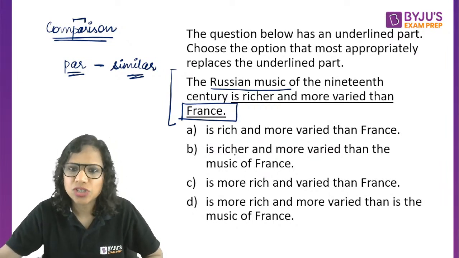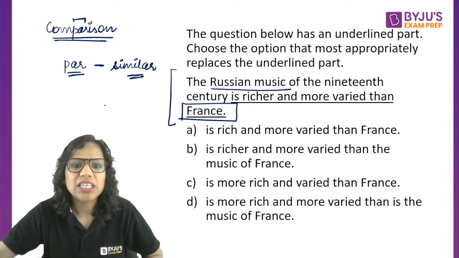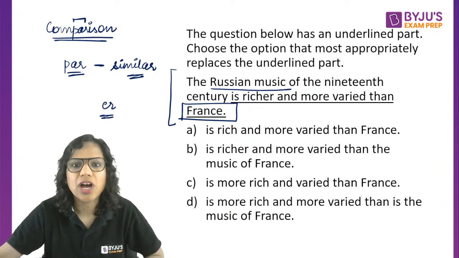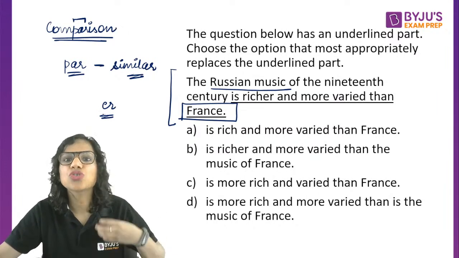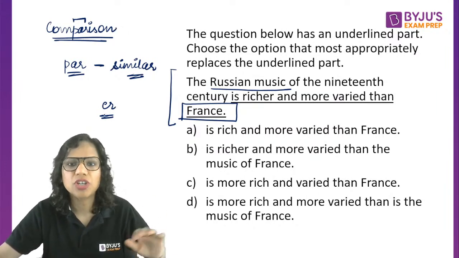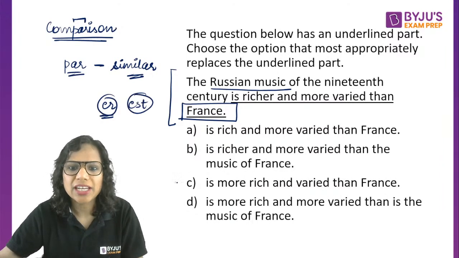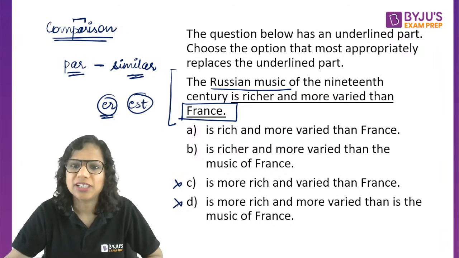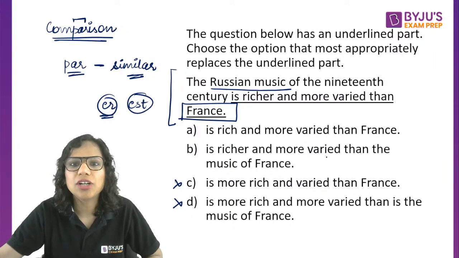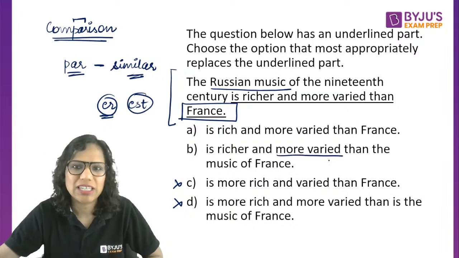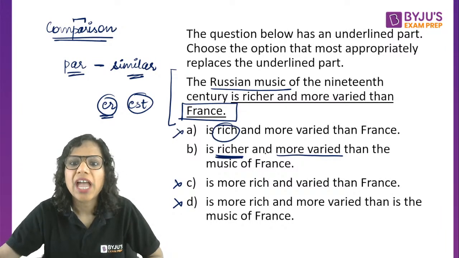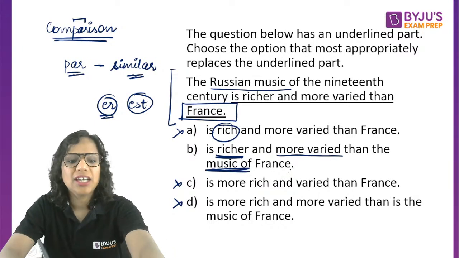Okay, so it is richer. Whenever you have an ER form of comparative degree, fast, faster, fastest, you should not say more fast, most fast, because whenever you have ER and EST forms, you prefer ER and EST forms. So anyway, C and D are eliminated. For varied, we do not have anything called varieder. So it is going to be more varied. So the Russian music of the 19th century, because a comparison is happening, should be richer and not rich, and more varied than what? The music of France, right?